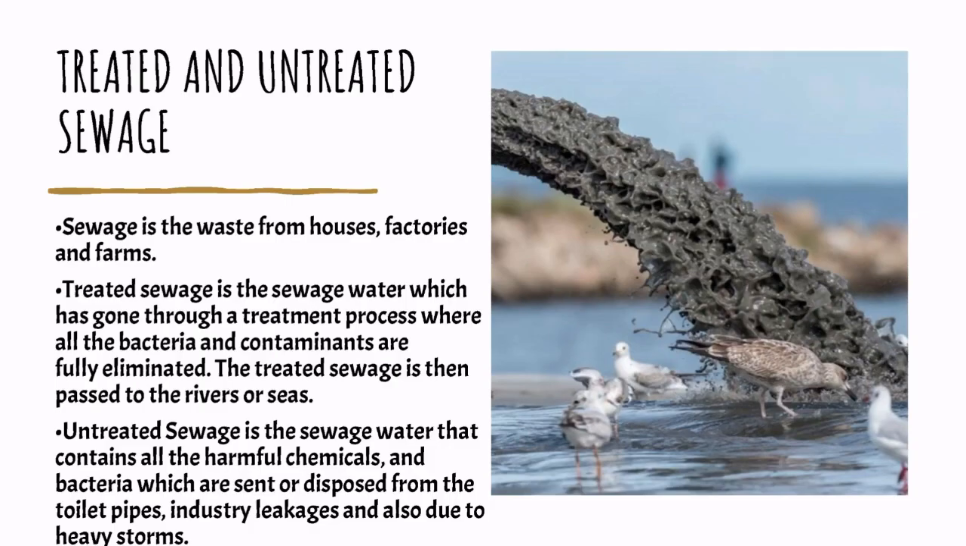Treated and untreated sewage systems. Sewage is the waste from houses, factories and farms. Treated sewage is the sewage water which has gone through a treatment process, where all the bacteria and contaminants are fully eliminated. The treated sewage is then passed to the rivers or seas.